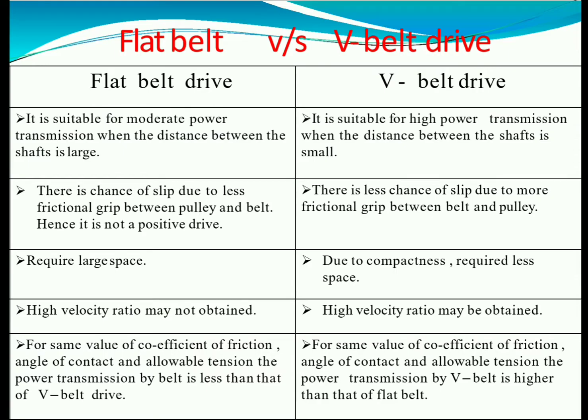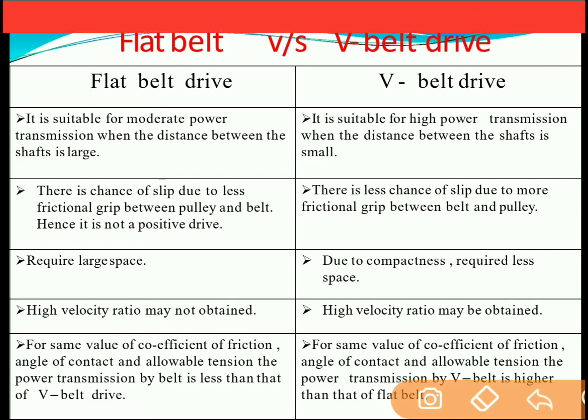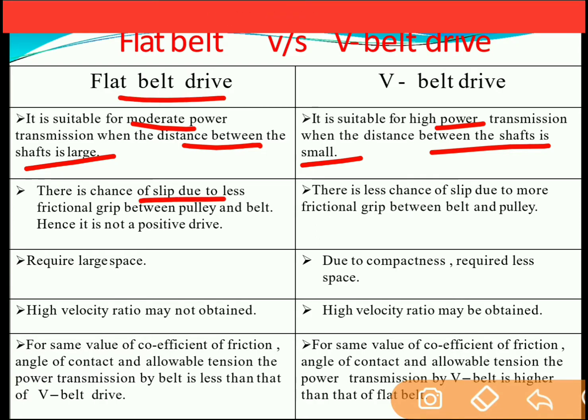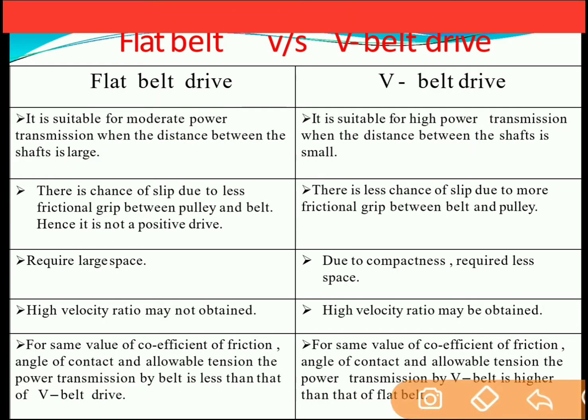Comparison between flat belt and V belt. Flat belts are used for moderate power transmission when the distance between two shafts is very large. V belts are used for high power transmission when the distance between the two shafts is small. In case of flat belt drive, there is a chance of slip because of less frictional grip between the pulley and the belt, and hence it is not a positive drive.